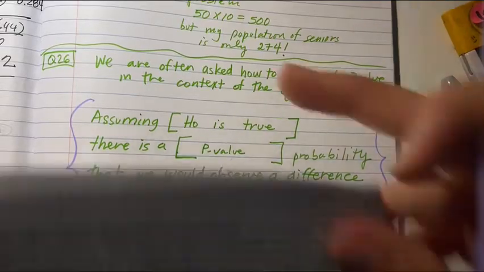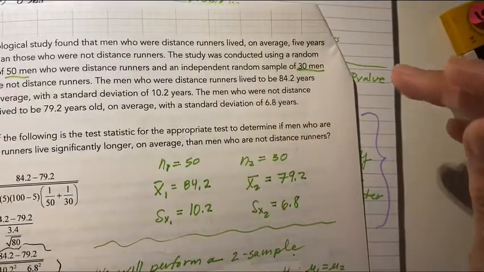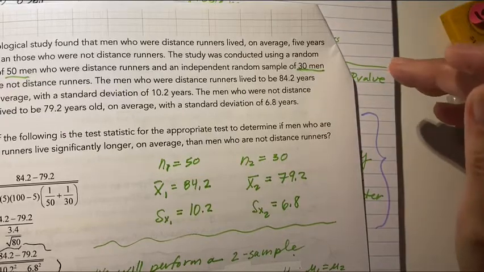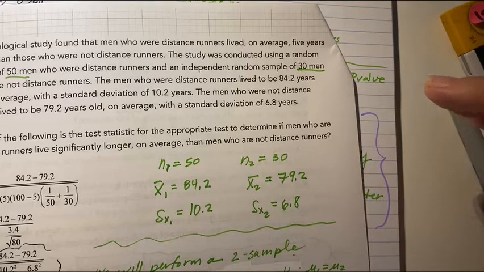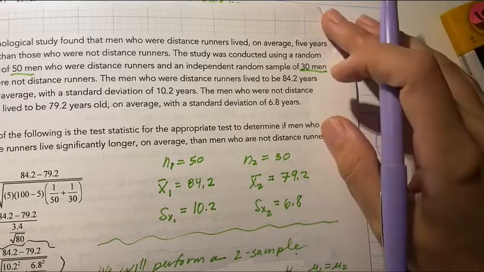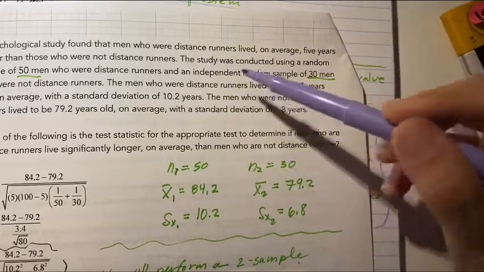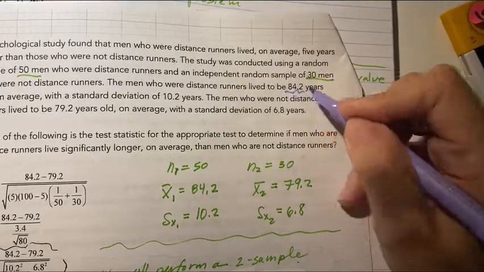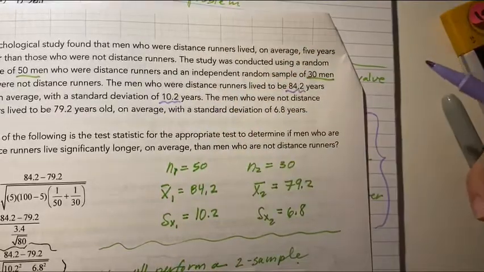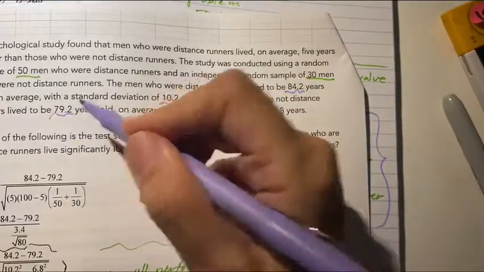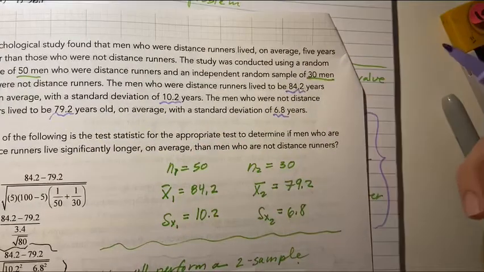Oh boy. Okay. So, a psychology study found men who were distance runners lived on average 5 years longer than those who were not. The study conducted used a random sample of 50 runners and 30 non-runners. Men who were distance runners lived to be 84.2 with a standard deviation of 10 years, and non-distance runners were lower than that, 79.2, and a standard deviation of 6.8.